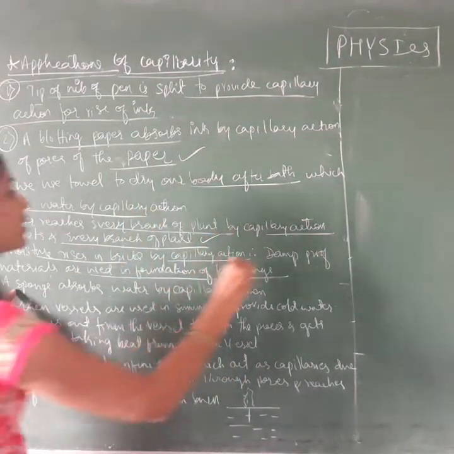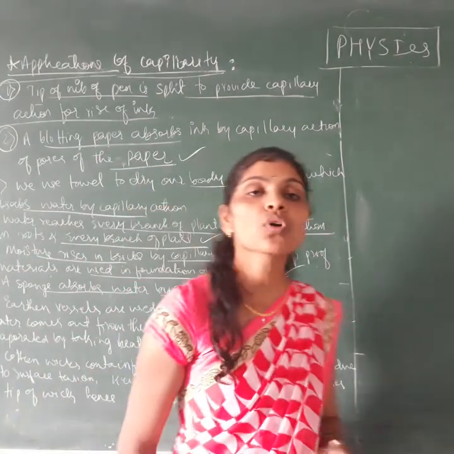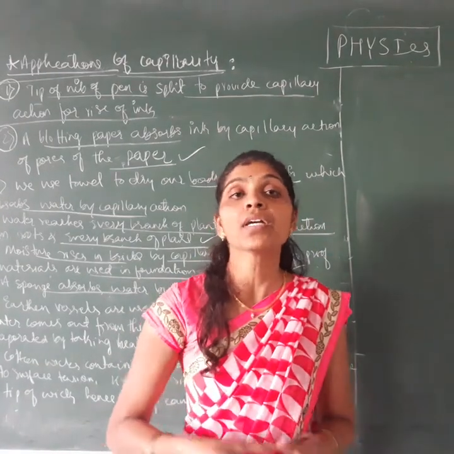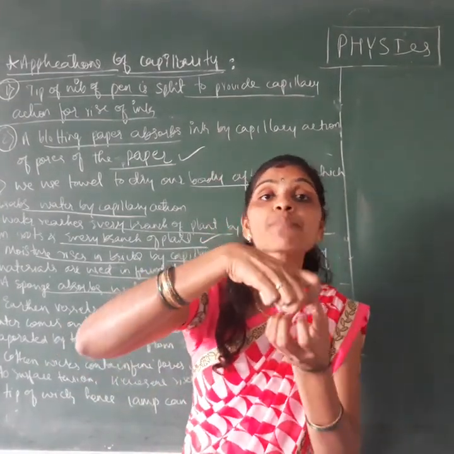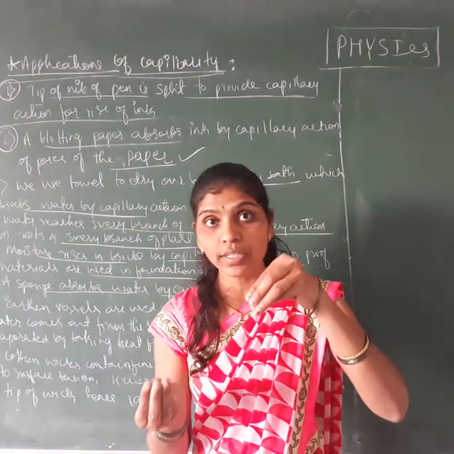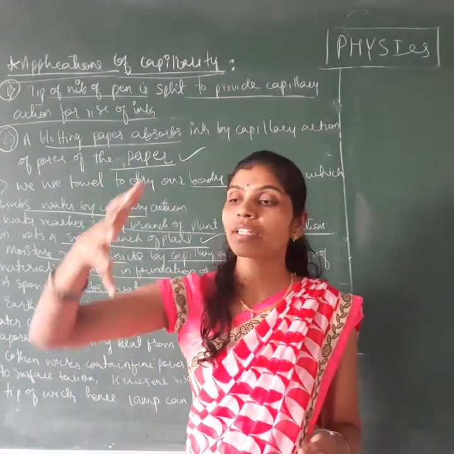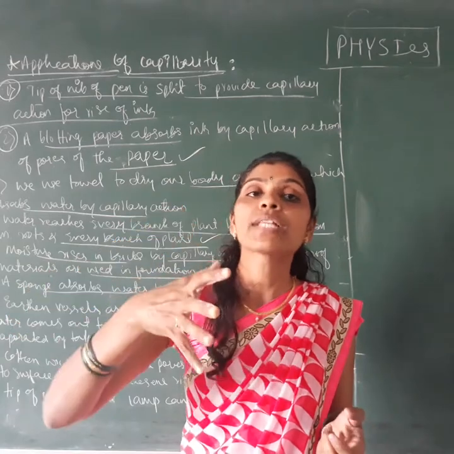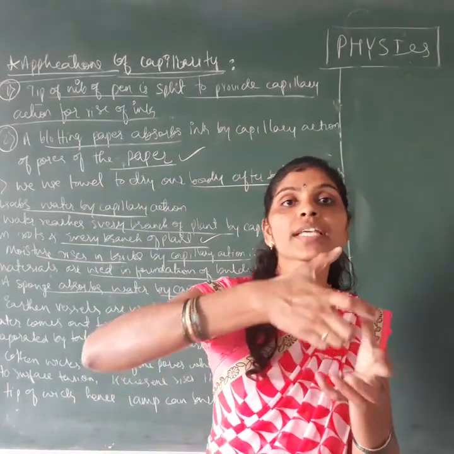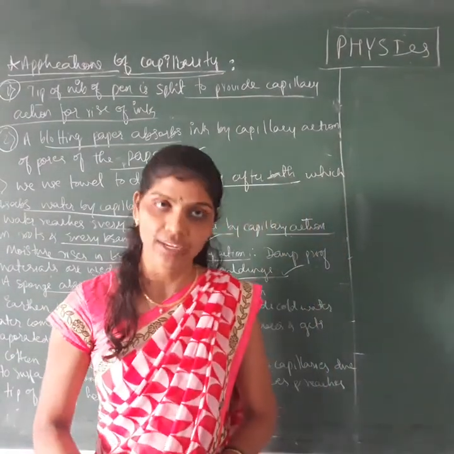Next example, a sponge absorbs water by capillary action. Take the sponge, which is a soft material. If you put it in water, what happens? The sponge absorbs the water. That is one example of capillary action. Again, if you put the sponge in water, it absorbs the water, and after that you squeeze it. Then the water falls down. Why? Because the water was absorbed by the sponge. That is one example of capillary action.